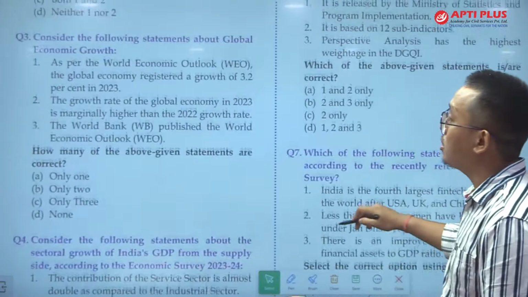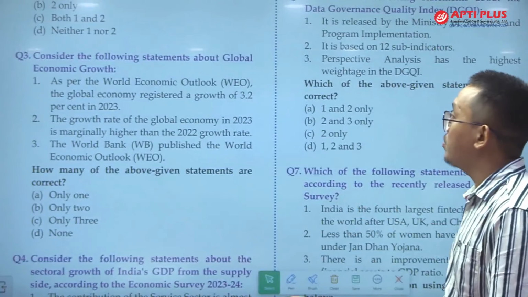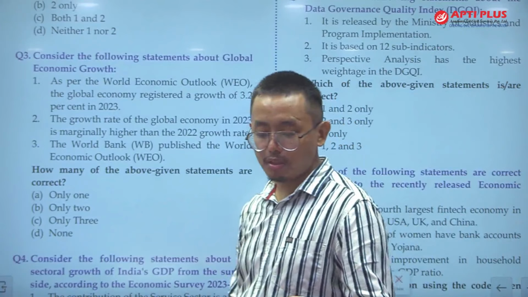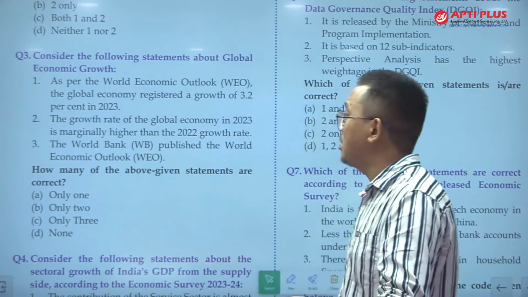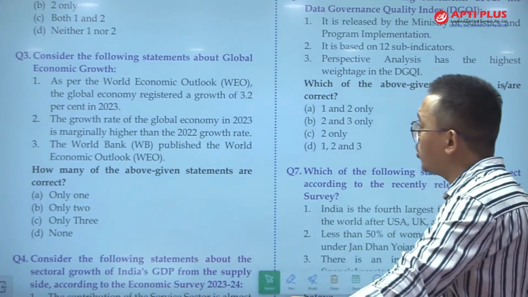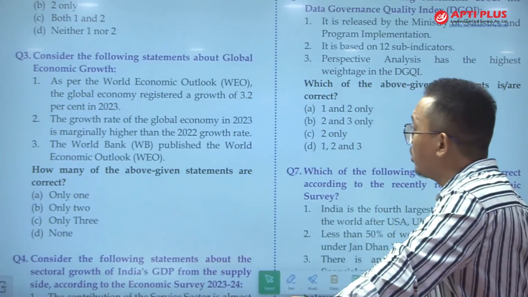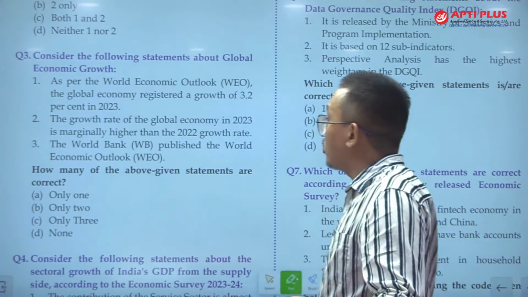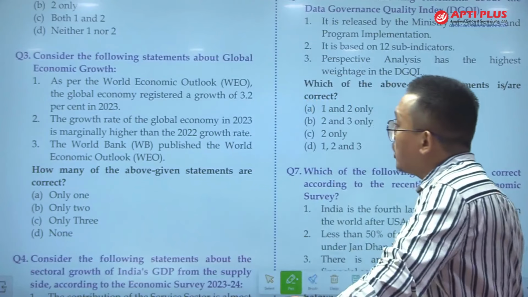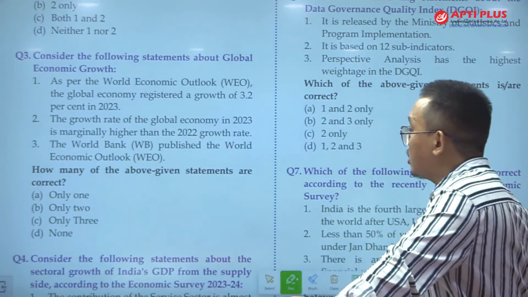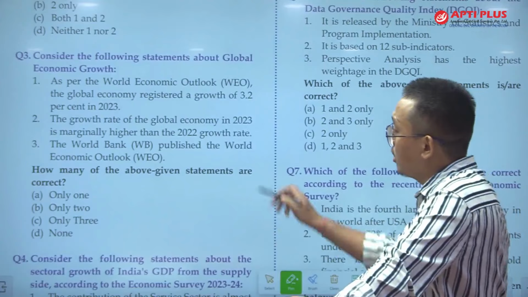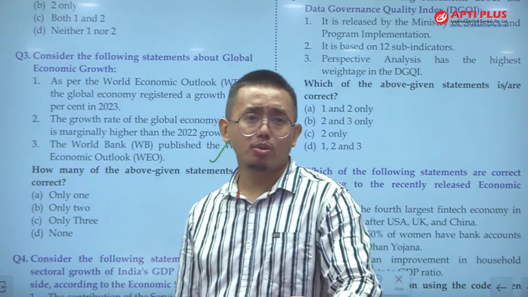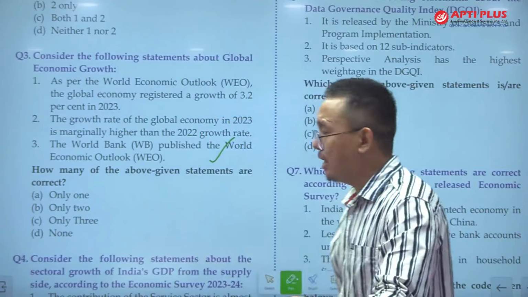And the next question is question number 3. Consider the following statements about global economic growth. Statement 1 is: as per the World Economic Outlook, the global economy registered a growth of 3.2% in 2023. This is a factual question. Statement 2: the growth rate of the global economy in 2023 is marginally higher than the 2022 growth rate. And statement 3 is: World Bank published the World Economic Outlook. So statement 3 is incorrect.